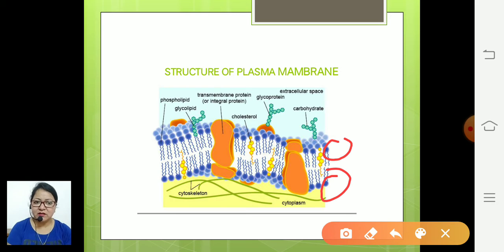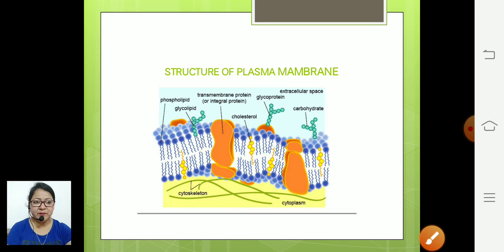Okay, so it is a bilipid layer, and in between these layers, these orange colored structures are the proteins. You can find them between the bilipid layer. Such a structure occurs in the plasma membrane that makes it semi-permeable.